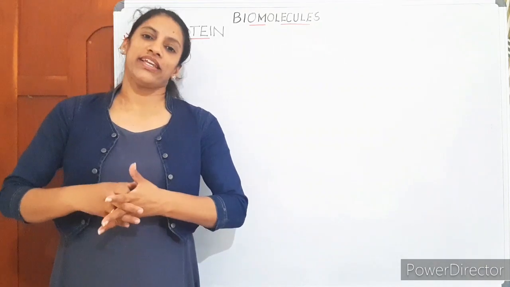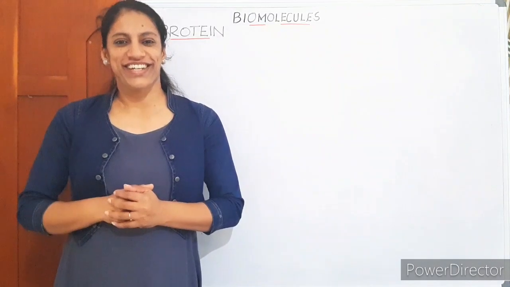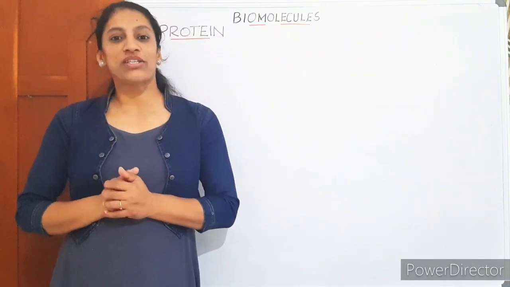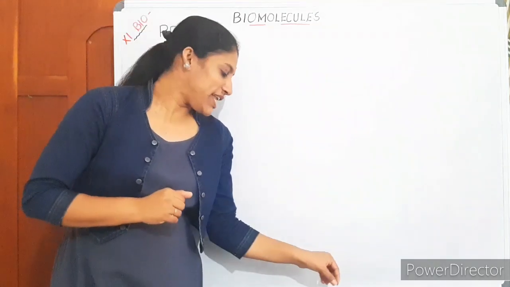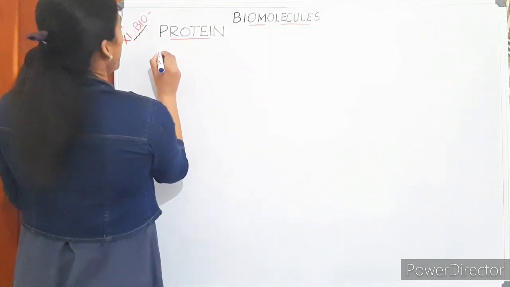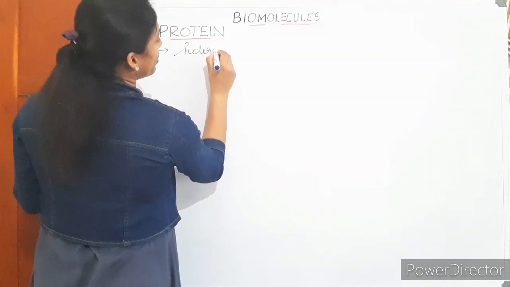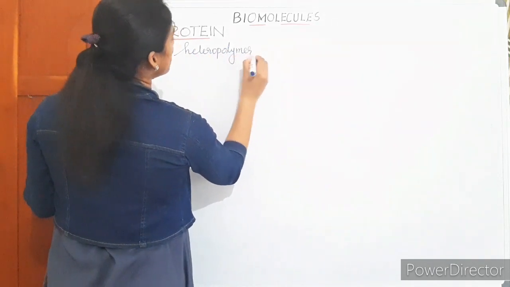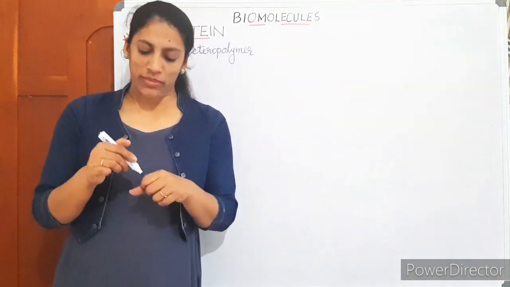Okay, right? Then, tell me, what is the monomer of protein? Protein is made up of amino acids. So, monomeric units of protein are amino acids. Okay, then listen carefully here. A protein is always a heteropolymer. What do you mean by heteropolymer?